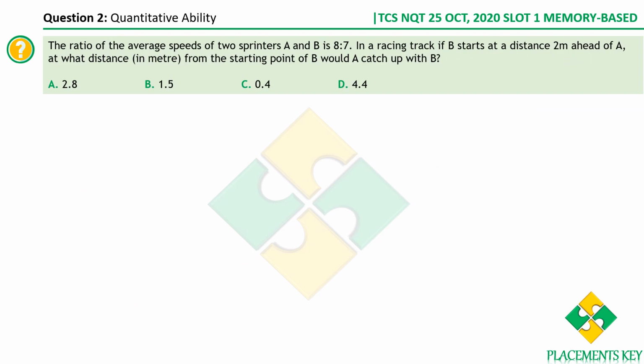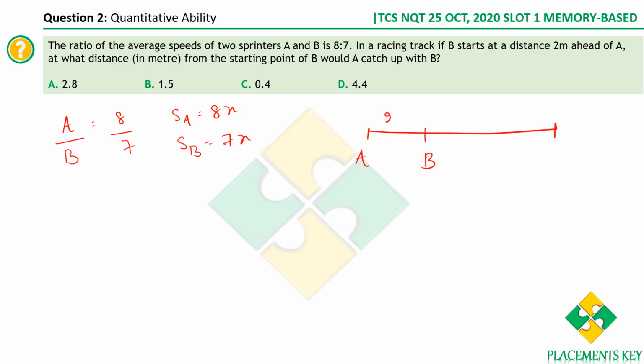The ratio of average speeds of two sprinters A and B is 8:7. So the speeds of A and B is what? It is 8:7. So in absolute terms, let's assume the ratio constant to be x. So the speed of A is 8x and the speed of B is 7x. Now in a racing track, if B starts at a distance 2 meters ahead of A, what does that mean? If A is starting at this position, where should B start? B should start at a position which is 2 meters ahead of A. This is where B starts.